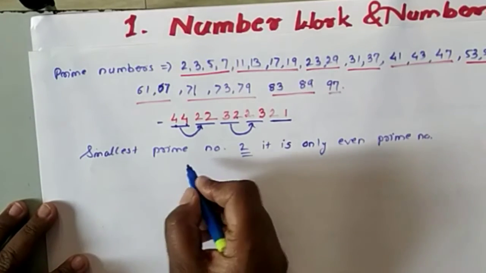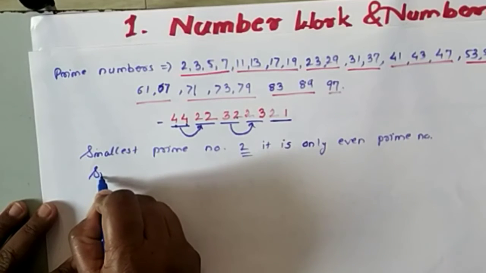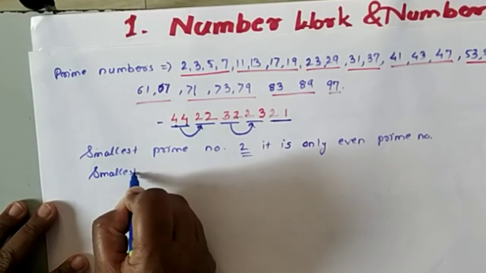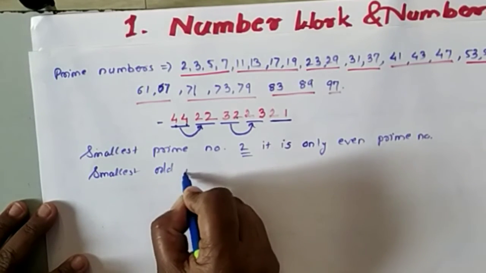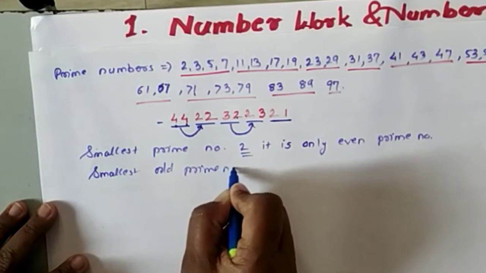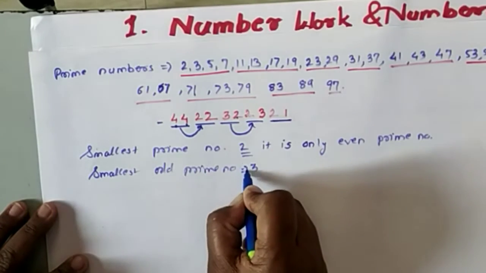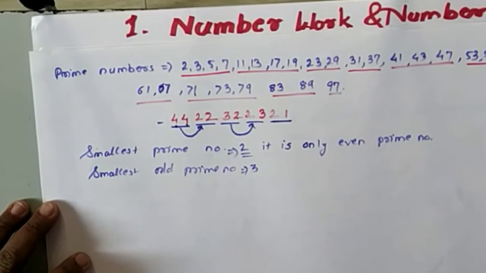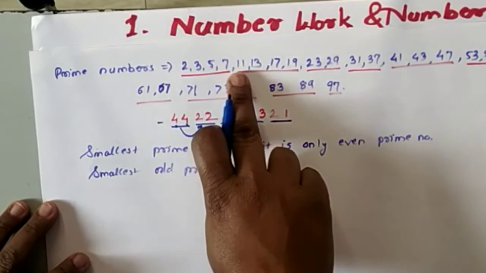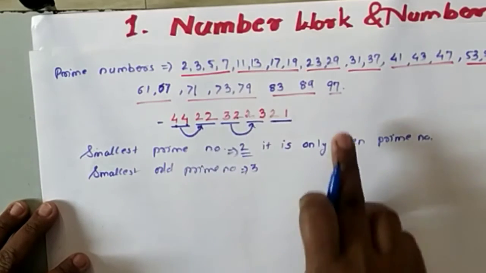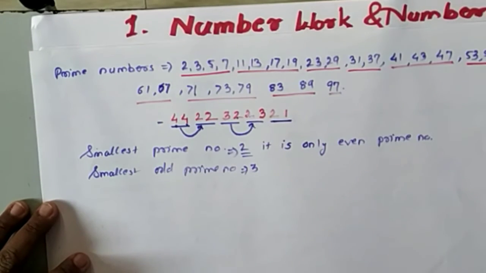And after that, which is the smallest odd prime number? The smallest odd prime number is 3. Okay, and it is 1 digit, and if we are taking 2 digits, then it is 11. Okay, and the biggest is 97.